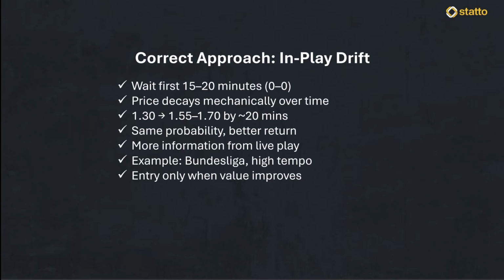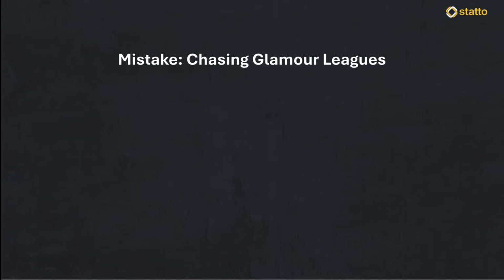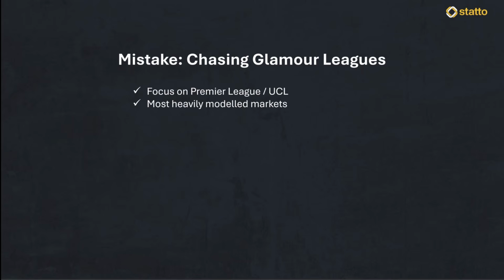Now the second mistake is really important, and that is chasing glamour leagues like the Premier League or the Champions League for your over 1.5 goal wagers. Most punters assume that because these leagues are full of world-class talent, they are the best place to find goals. What this mistake represents is a total misunderstanding of how bookmakers prioritize their resources. Why it matters is that these major leagues are the most heavily modeled and sharpened markets in the world.